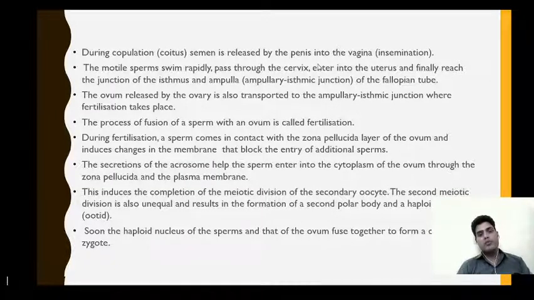There the sperms will become motile and they will swim rapidly, and from there they pass through the cervix, enter into the uterus, and finally they reach the ampullary isthmic junction of the fallopian tube. The ovum released by the ovary is also transported to the ampullary isthmic junction where fertilization takes place. So the site of fertilization is ampullary isthmic junction.